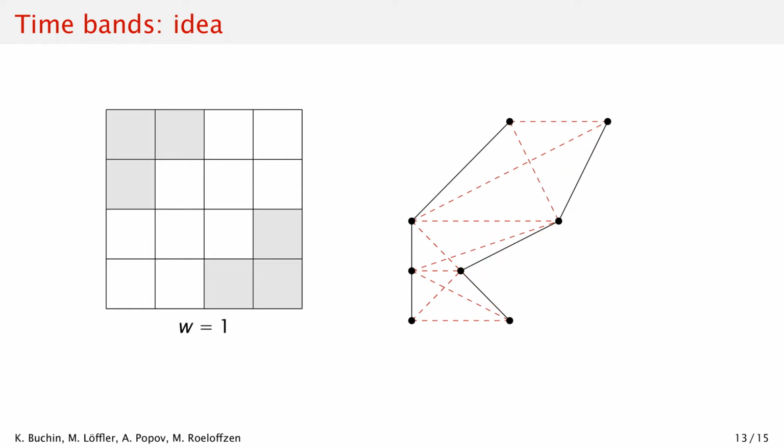The example shows the time band of width 1, so the ith point on one curve can only be matched to the ith point on the other curve, or the one before, or the one after. Similarly, the grayed out cells in the table are now not considered. Using this concept makes sense in the scenarios where trajectories are regularly sampled or represent some form of interaction between objects, so where we want to enforce similarity in time and the point indices act as proxy for timestamps.